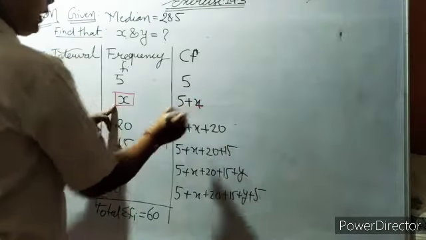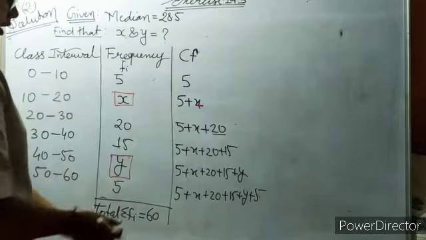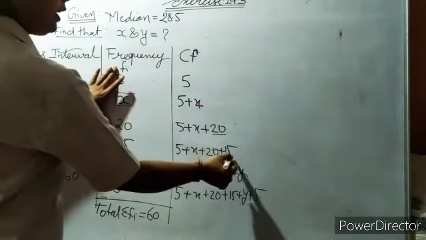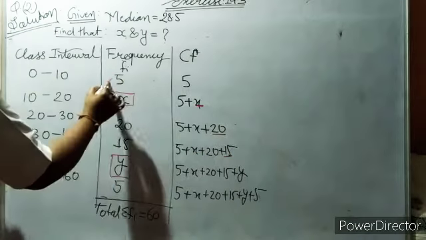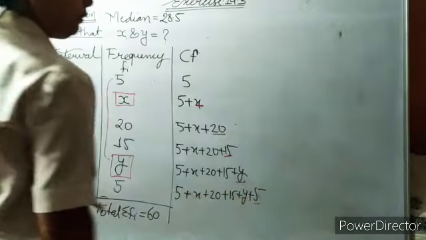In this row we add x, in both numbers we add 20, in all four numbers we add 15, and up to the end we add y.